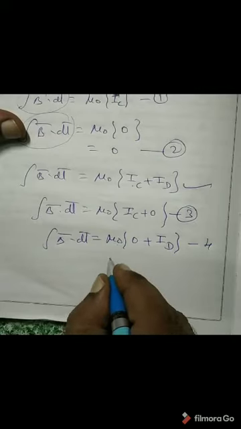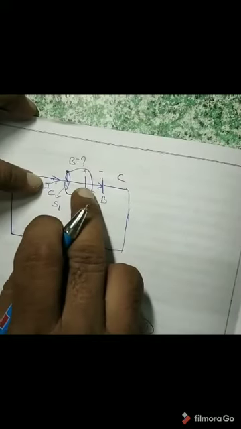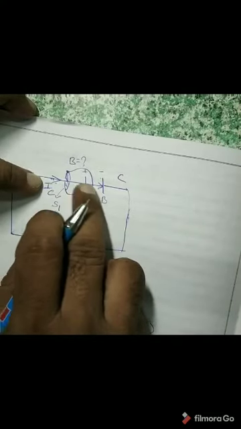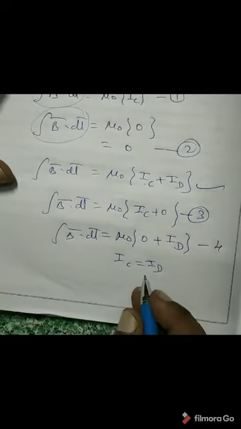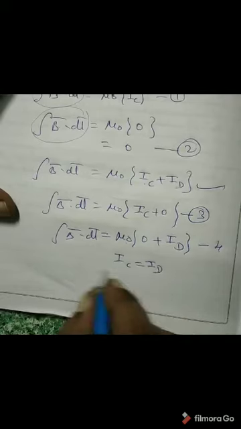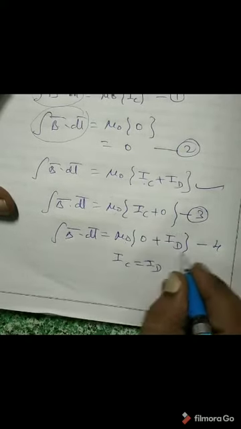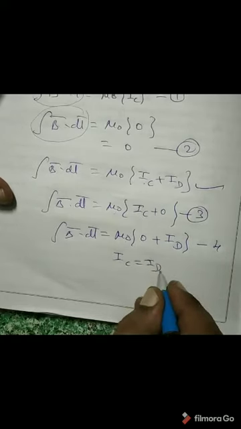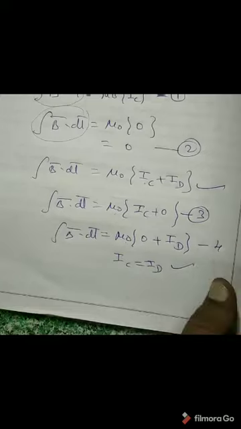And at the same time, he said that IC and ID both will be equal. Meaning, the current passing through the wire, which is IC, and the current which he imagined from this plate to that plate, which he named displacement current ID, both will be equal. So in equation 3 the answer is mu 0 IC, and in equation 4 the answer is mu 0 ID, and IC is equal to ID, he said. That is why both answers are equal, and there is no contradiction if he imagined a new kind of current like this.